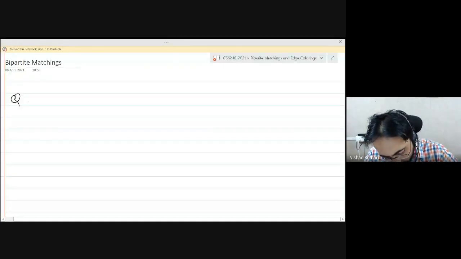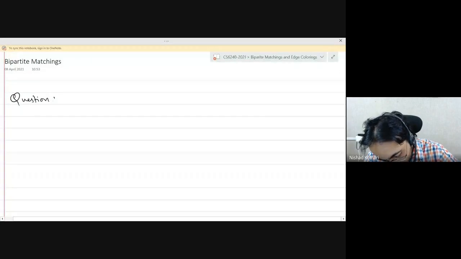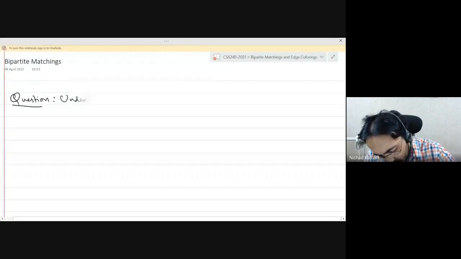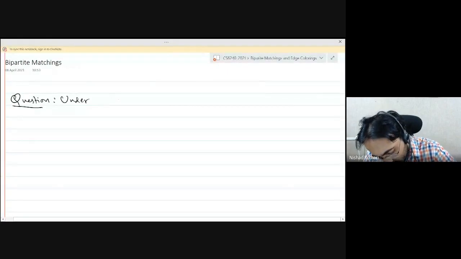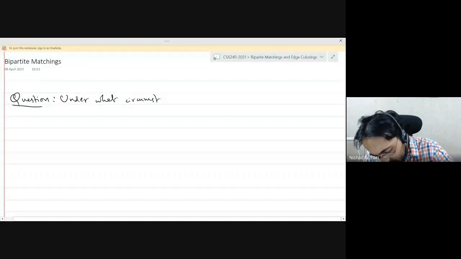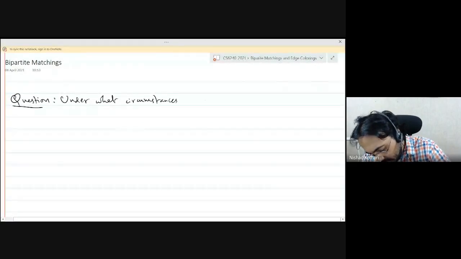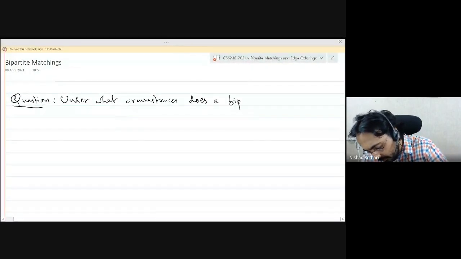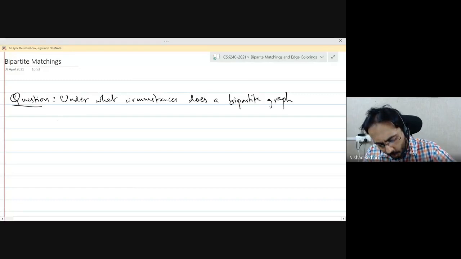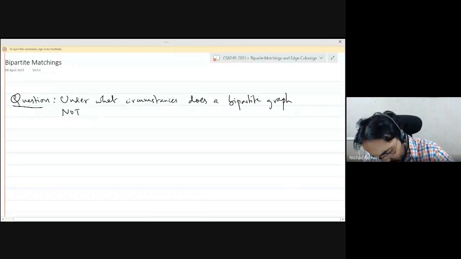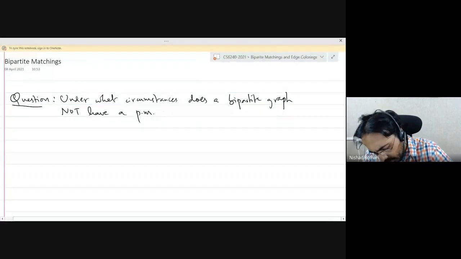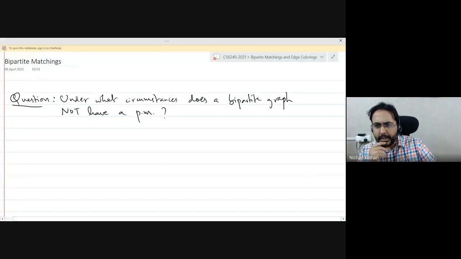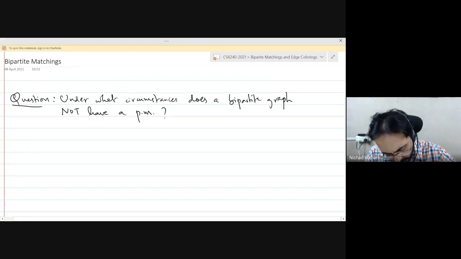So we can start with the following question. Under what circumstances does a bipartite graph not have a perfect matching? So what are some obvious sufficient conditions for a bipartite graph to not have a perfect matching? Okay, before we go there, let me introduce one quick notation.